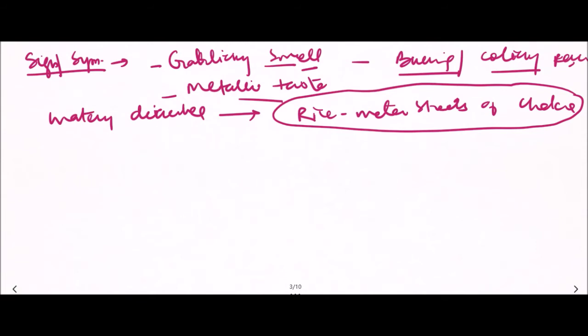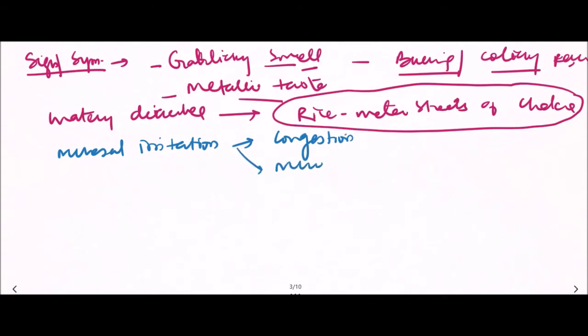Arsenic also causes irritation of mucosa. So due to mucosal irritation, there is congestion of the conjunctiva and inflammation of various mucous membranes. That is also seen in case of arsenic poisoning.